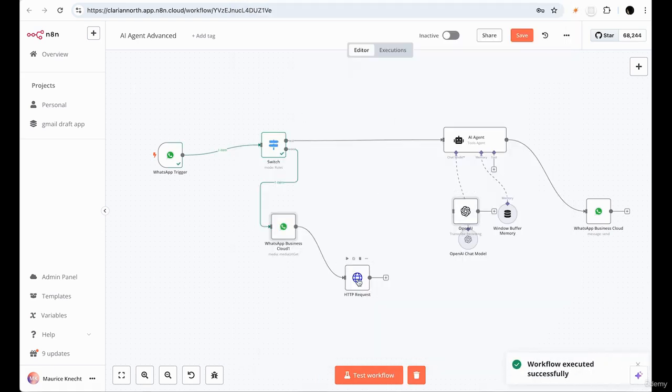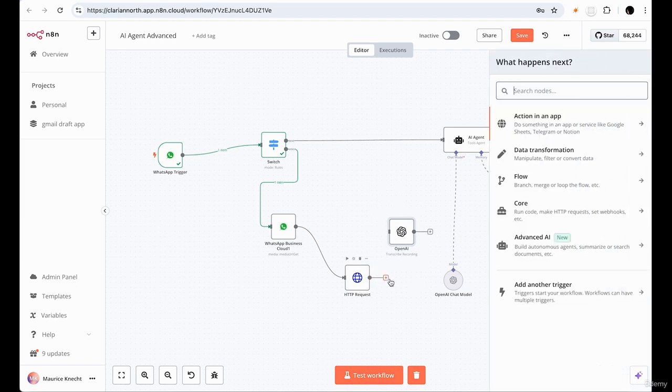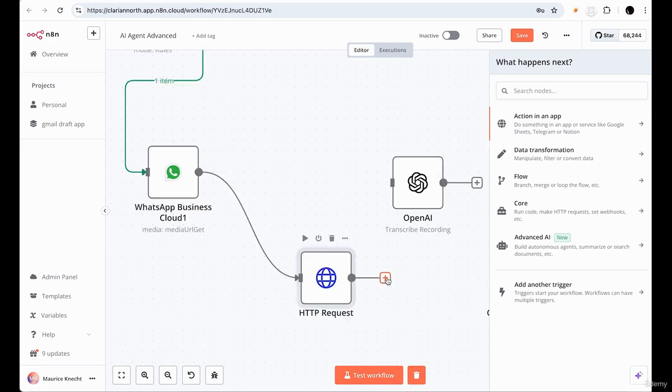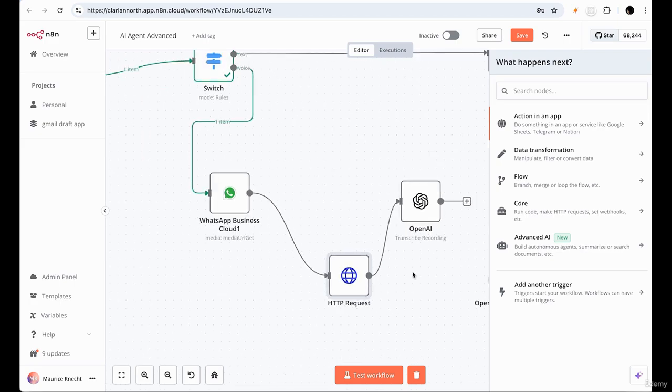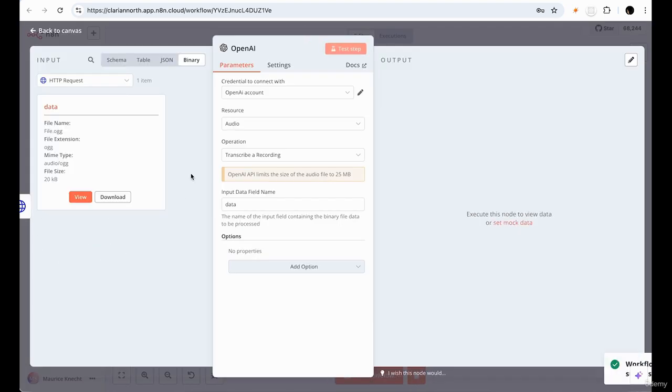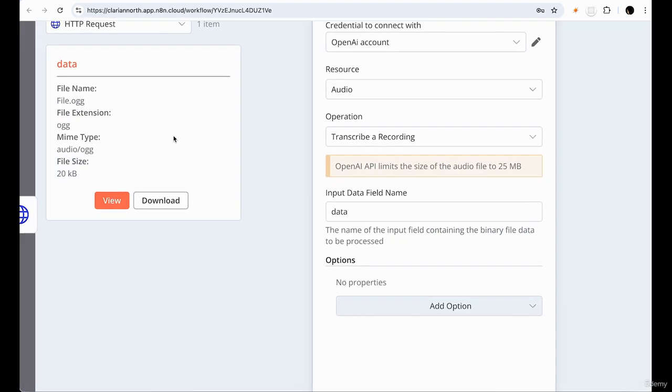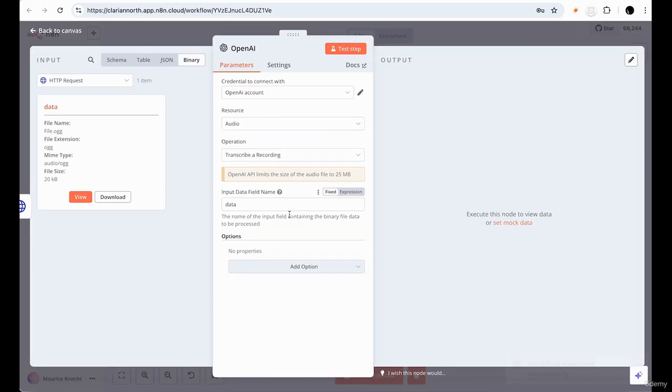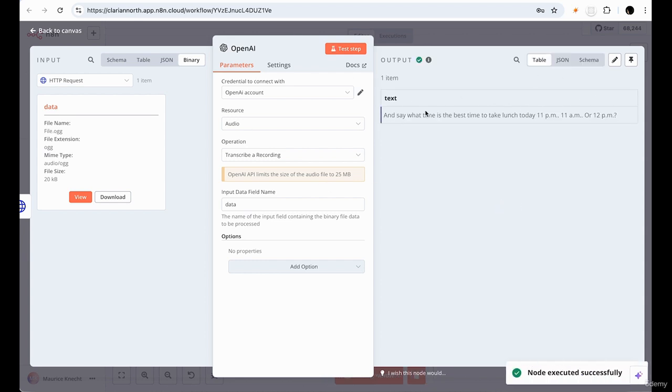All right. Now, when we go back to our OpenAI node, by the way, this has to be connected to the HTTP request, so the output goes into the input. We're going to execute that previous node, and we should now get the data. Now we see that we have that data. If I run the test step, we now get the text: what is the best time to take lunch today? 11 p.m., 11 a.m., or 12 p.m.? So I made that mistake, and it caught my 11 p.m.